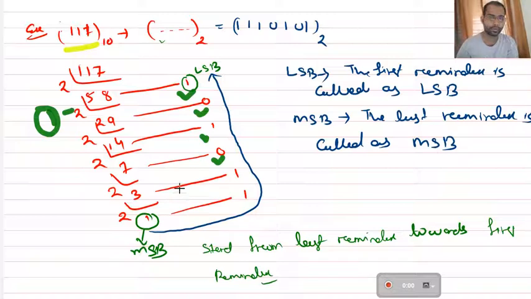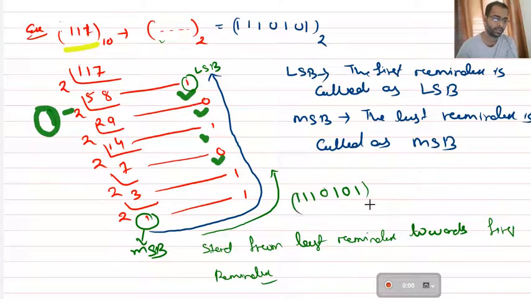Okay, so what is the last remainder here? This one is the last remainder and this is the first remainder, and you have to travel in this way. So you write the numbers: first number will be 1, second number will be 1, third number will be 1, fourth one will be 0, then fifth one will be 1, sixth one will be 0, then the last one will be 1. So this is the required binary number. So now we can say 117 in decimal is converted to binary.